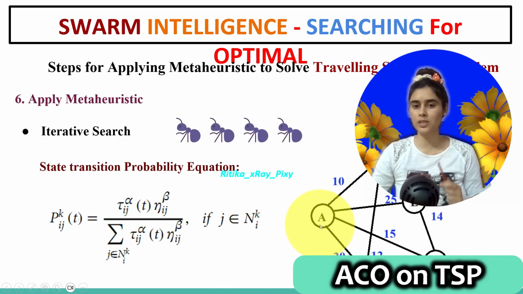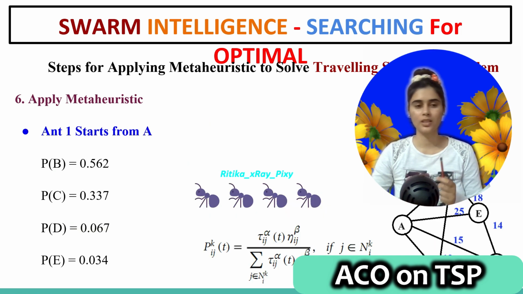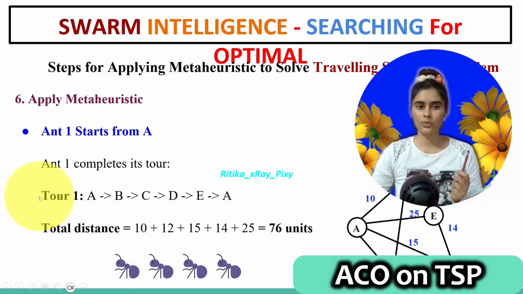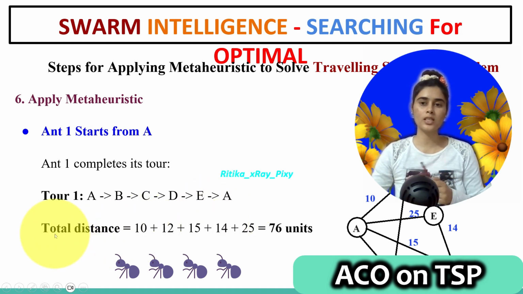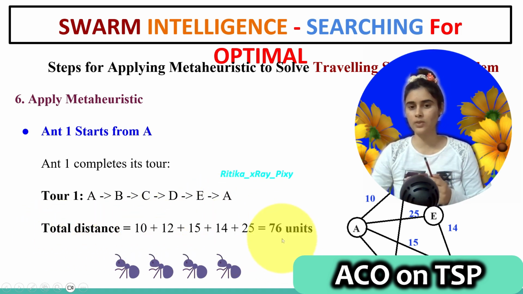Initially, each ant will start its route from A, and to select the next city, suppose ant 1 starts from A, then the probability of the ant going to city B is this one. Using this equation, the value is calculated. Probability of ant 1 to go to C, this one, to D 0.067, to E 0.034. Now the first ant completes this route. You can see A to B, B to C, C to D, D to E, and E to A. So the total distance for this we have is 76 units.